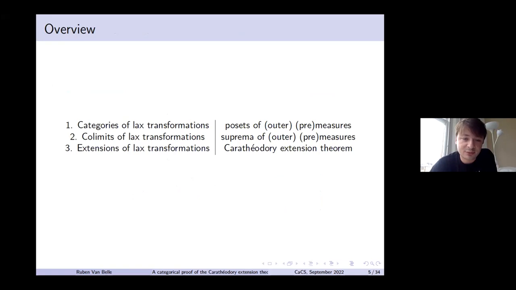To do that, I wanted to work with Lax transformations and categories of Lax transformations. That's the first thing I'm going to say something about, and then I'm going to say how that relates to measure theory, so why I wanted to work with those. Then in the second part, I'm going to say something about the colimits in these categories, and these will tell us something about the suprema of measures and all their variations. And then in the last part, I wanted to look at extensions of Lax natural transformations, and that will finally give us the Carathéodory extension theorem. So that's the plan.